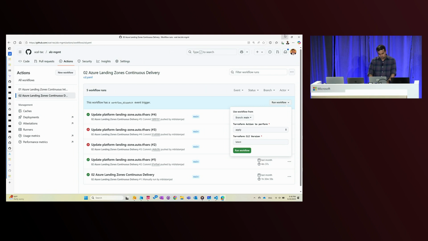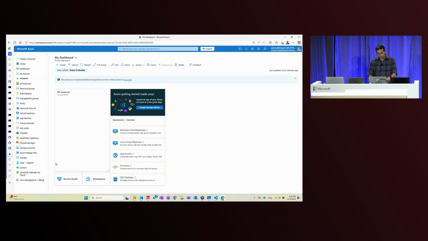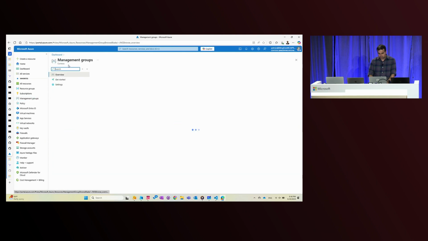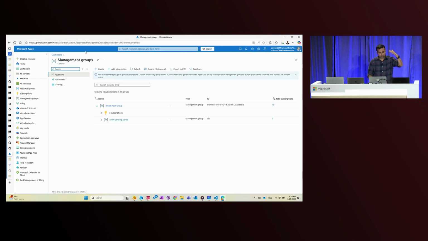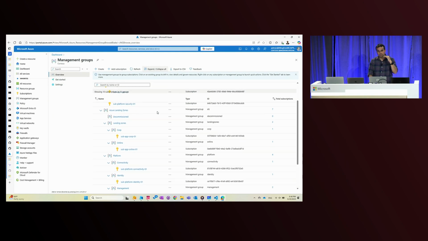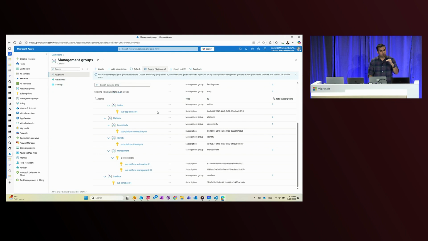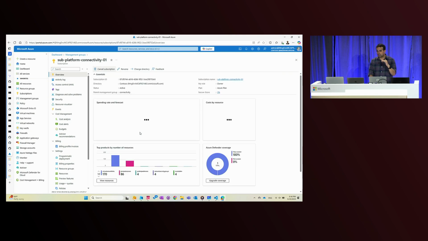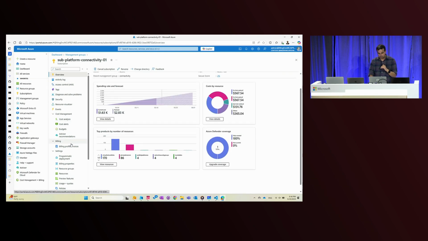And let me go back here and walk you through. Once you've got your platform set up and running, you can go into Azure, log in. Azure Landing Zone starts from a management group point of view. So at the management group level, you can expand and see all the management groups that it has created. You can see that the subscriptions have been placed in the right order. On these management groups, you'll find the policies that Azure Landing Zones applies, also applied on them. You'll find the resources that I set as part of my TF-vars file to deploy. You'll find those resources also deployed.